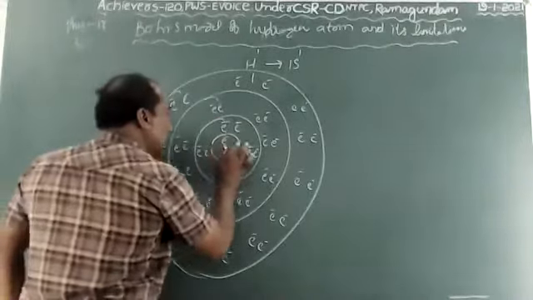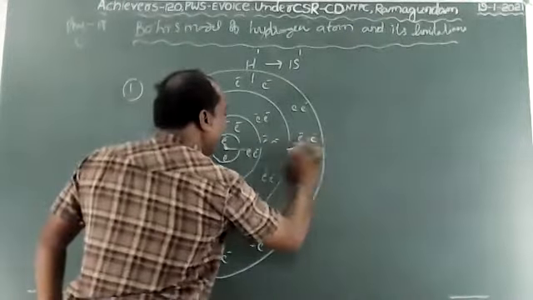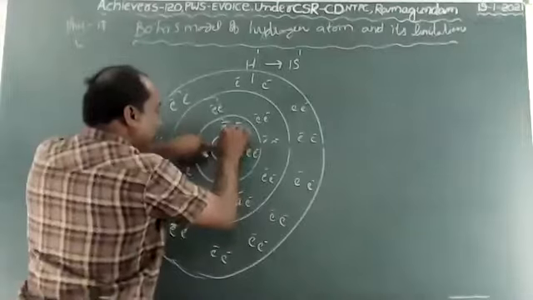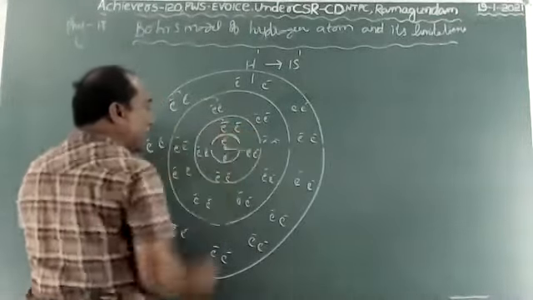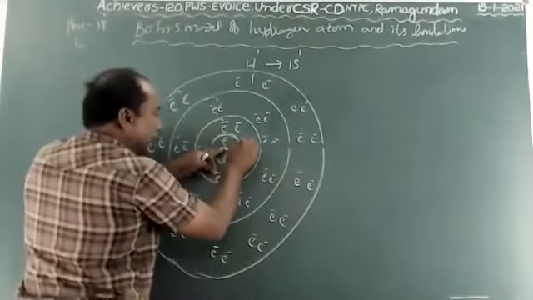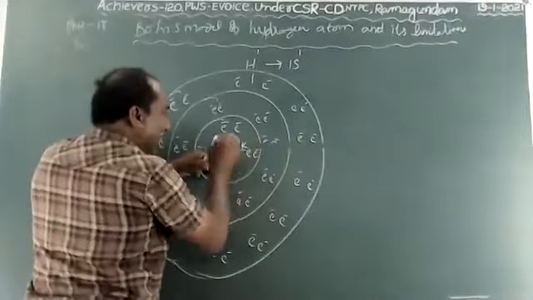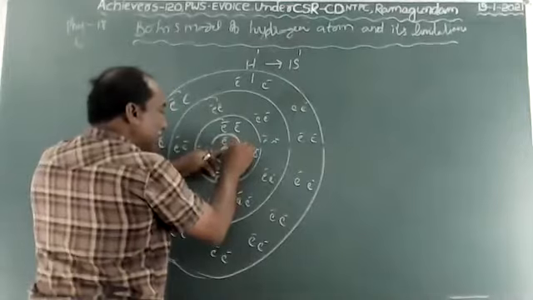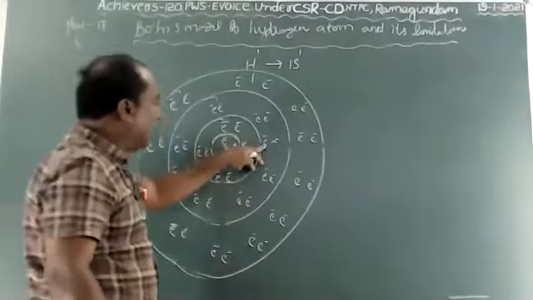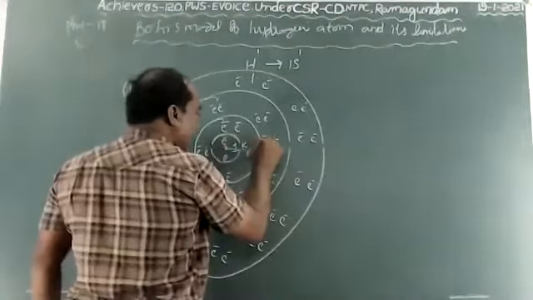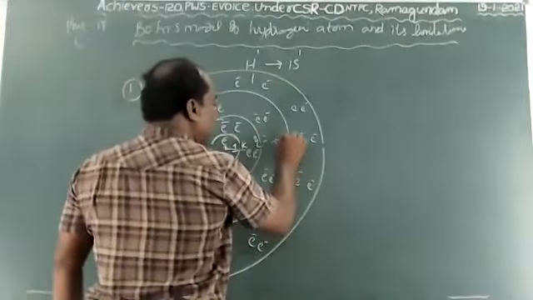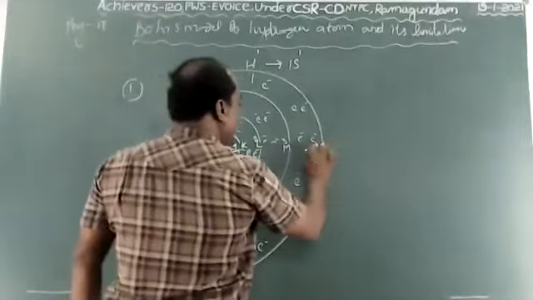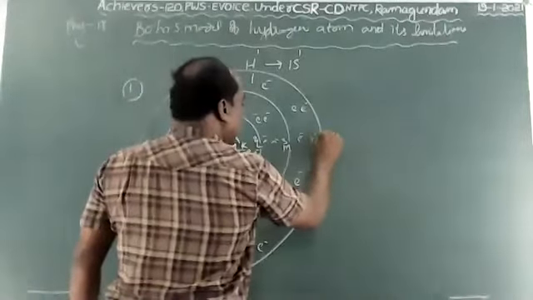Specified path means here, see, this is the nucleus. The first orbit, nothing but a shell, we have to call the main shell. It is denoted by K or numerically 1. The first shell, and the second shell is L, which is 2, M is 3, N is 4.